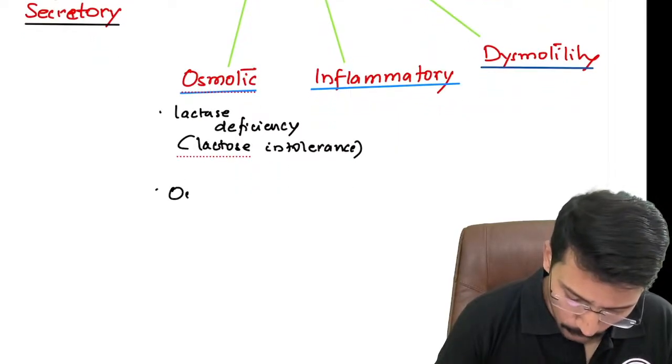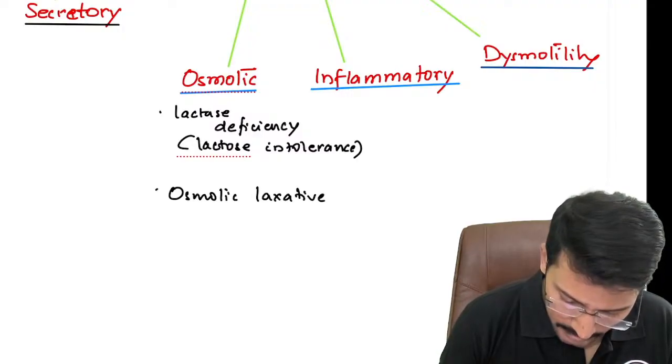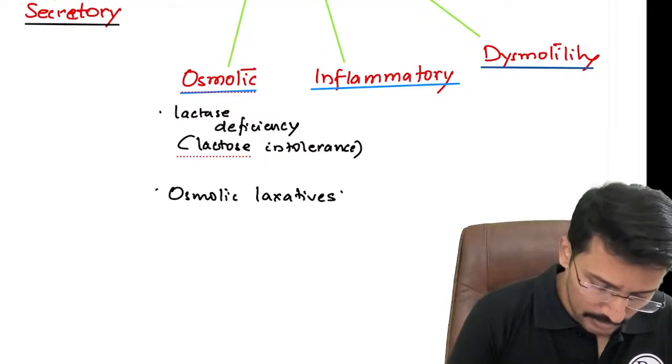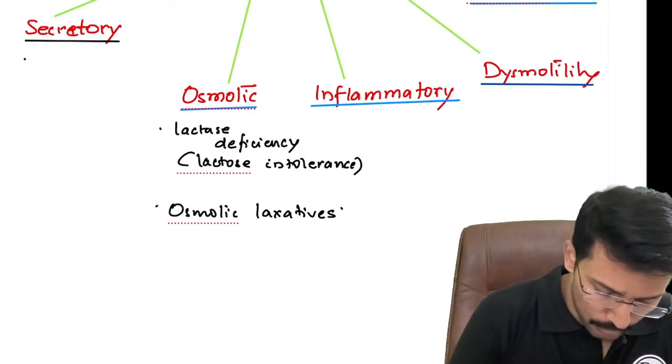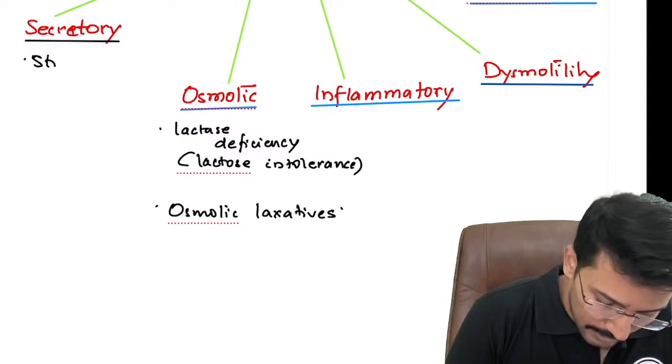Okay, and then use of osmotic laxatives, mainly containing the magnesium salts. Secretory diarrhea, most importantly I want you to remember the stimulant laxatives.